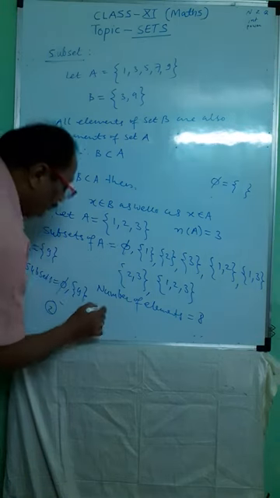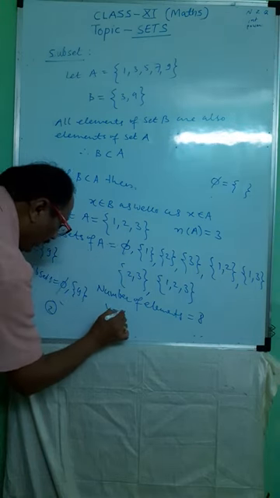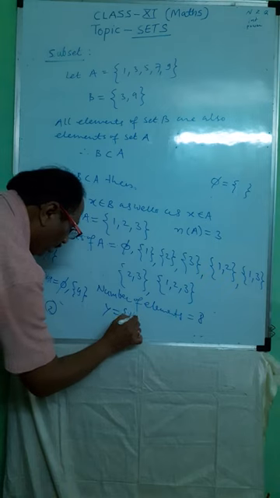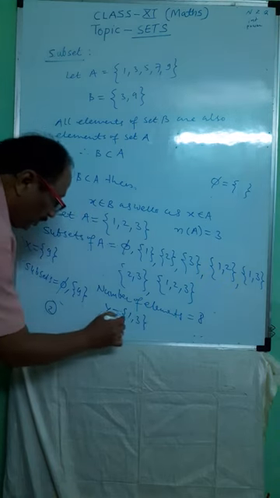If set Y is equal to {1, 3}, then what are the subsets?